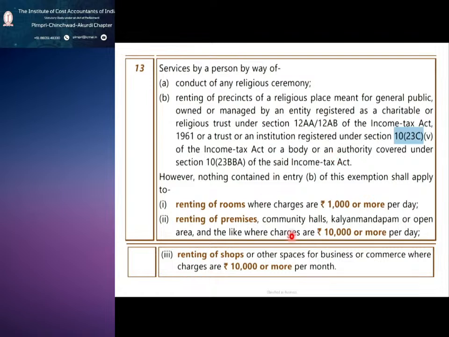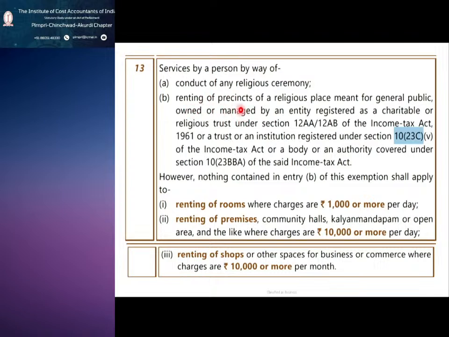In brief, what are the services? Services by a person by way of conduct of any religious ceremony. If a pujari goes for a marriage function or other temple functions and earns, then those services are exempt from GST.